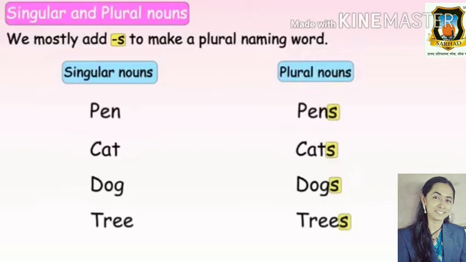Dog is a singular noun, and we add s to dog, it becomes dogs. Tree, and trees. So we have added s to these words: pen, pens, cat, cats, dog, dogs, tree, trees. We learned these words yesterday.